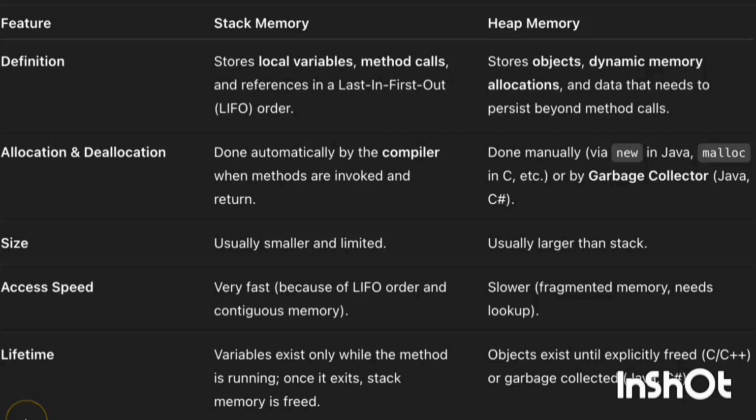Size of stack memory is smaller and heap is large. Stack is very fast, but heap is slow. For lifetime, for stack, the variable exists only while the method is running, and heap memory object exists until explicitly freed or garbage collected. That is the main difference of stack and heap memory.